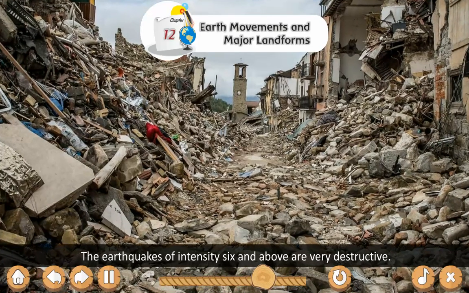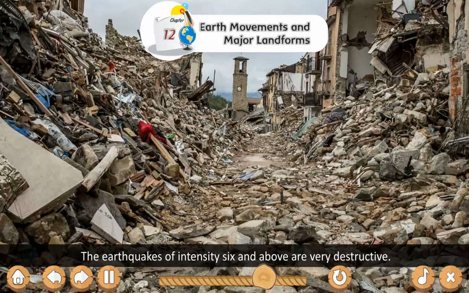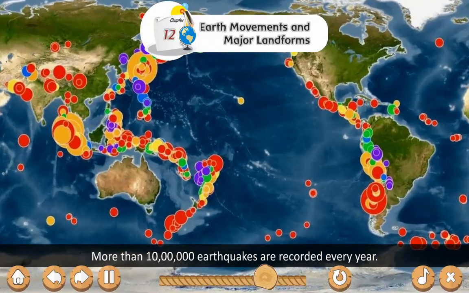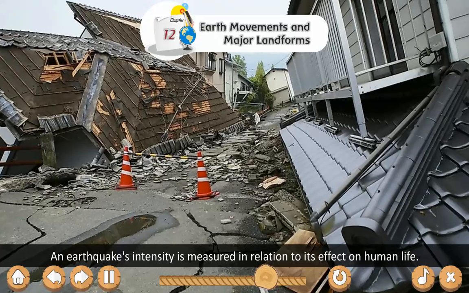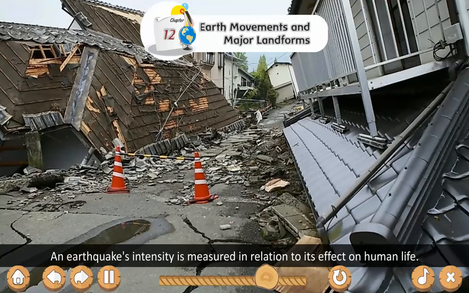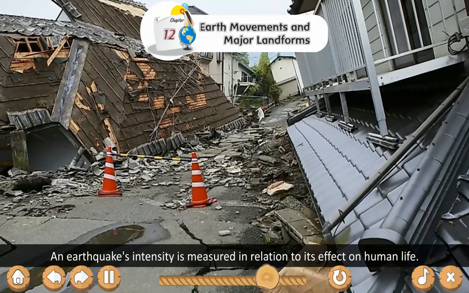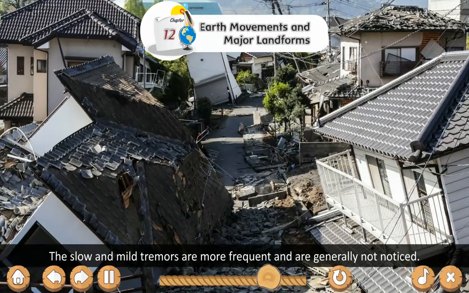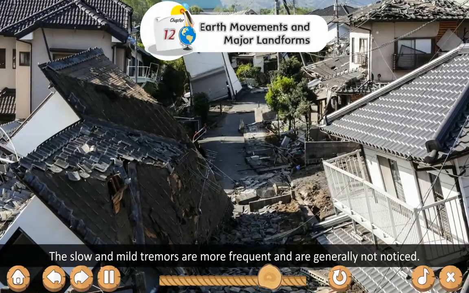Earthquakes of intensity 6 and above are very destructive. More than 10 lakh earthquakes are recorded every year. An earthquake's intensity is measured in relation to its effect on human life. The slow and mild tremors are more frequent and are generally not noticed.